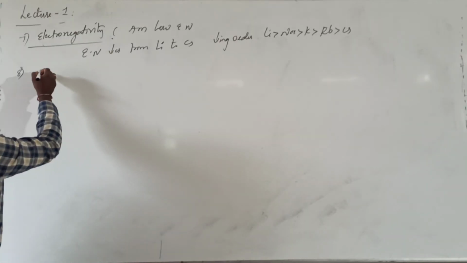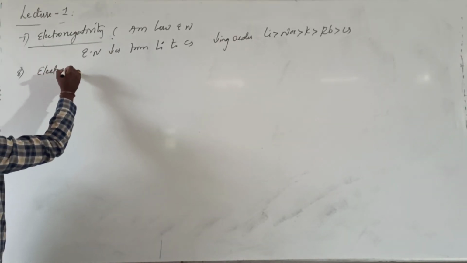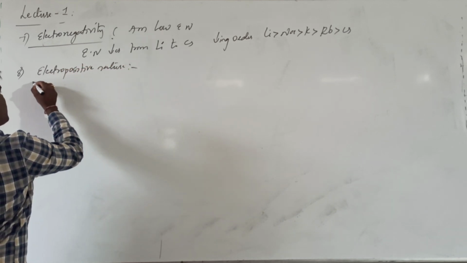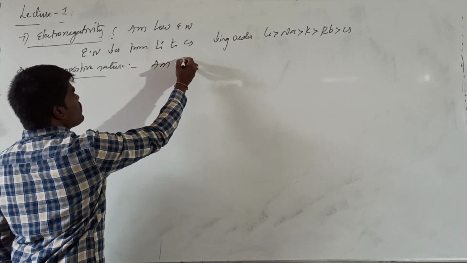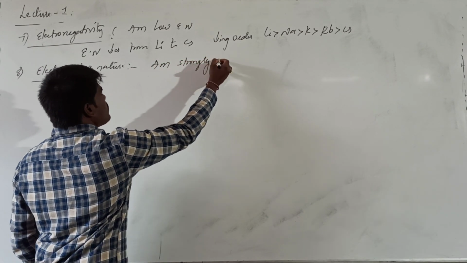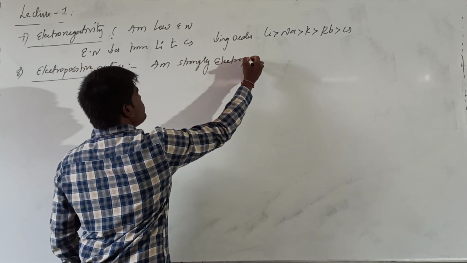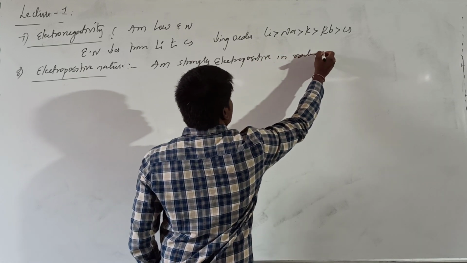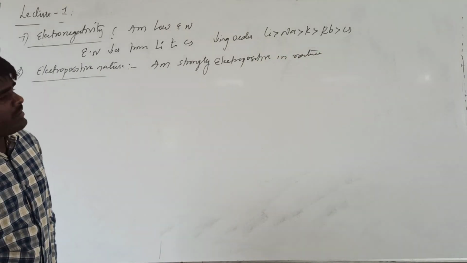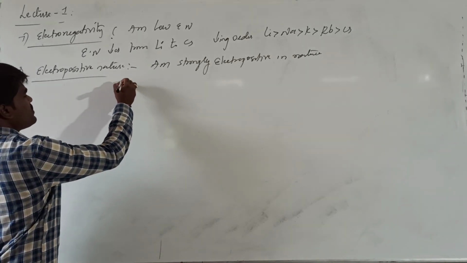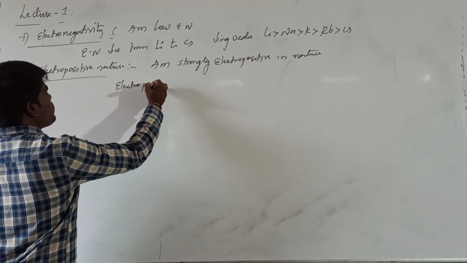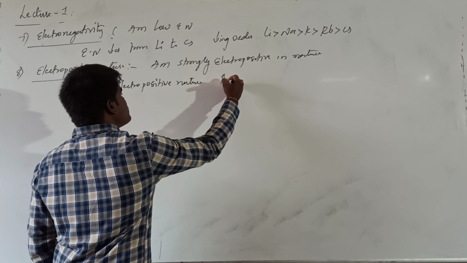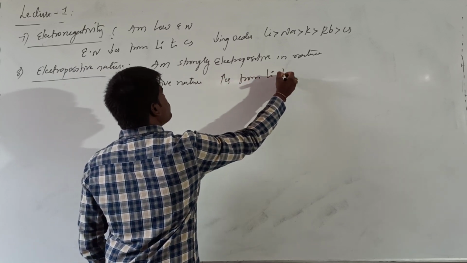And if you are talking about the electropositive nature of alkali metals, alkali metals are strongly electropositive in nature, right? Due to low ionization energy. And electropositive nature increases from lithium to cesium.